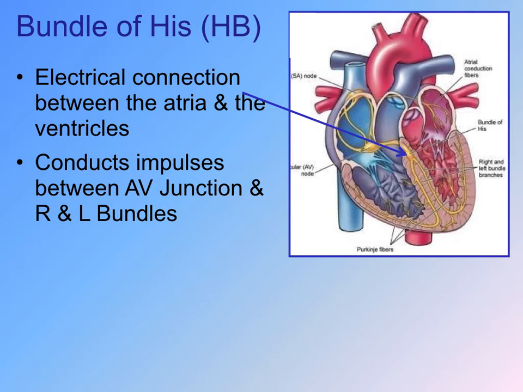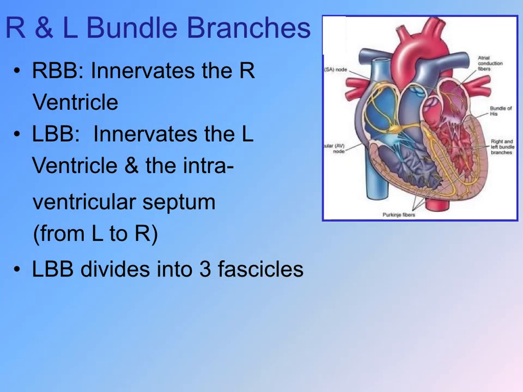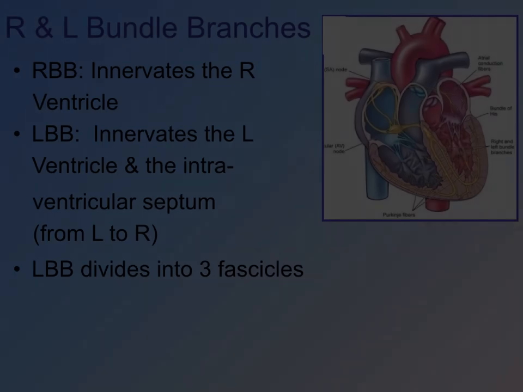The bundle of His, or His bundle, is the electrical connection between the atria and the ventricles. It conducts impulses between the AV junction and the right and left bundles. The right and left bundle branches travel down that septum that divides each of those two ventricles. And one of them, the left bundle branch, divides into 3 different fascicles as it travels up. Remember that left ventricle is the bigger piece of muscle, the bigger workhorse of the heart, so it requires a little bit more electrical outreach, so to speak.